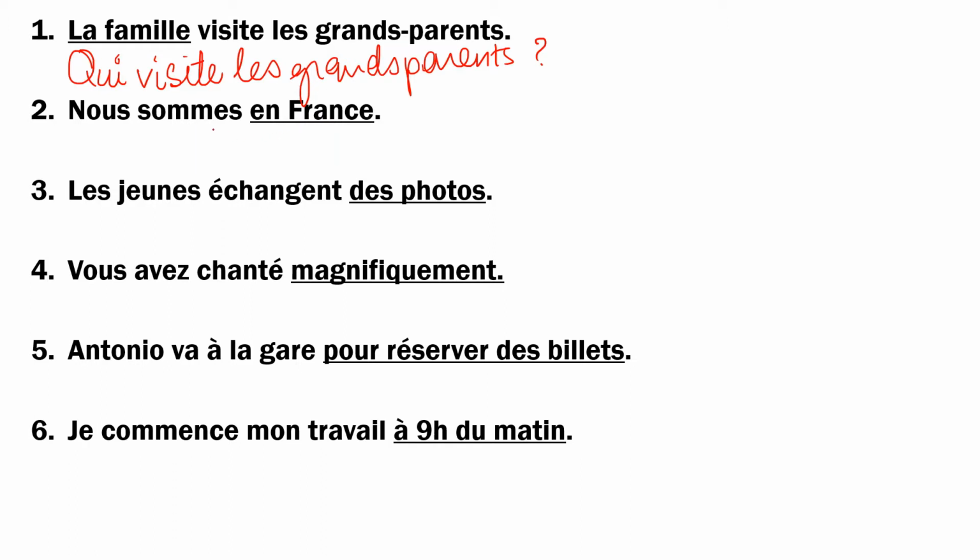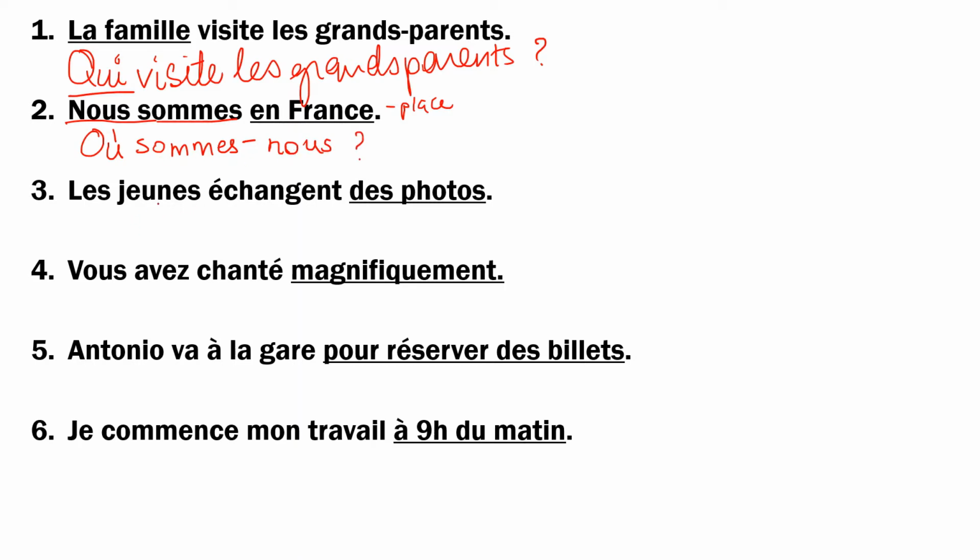Then, nous sommes en France. We are in France. Now the underlined part here is a place, so you have to use the question word où. Now for any and every question word besides qui, you have to invert. So now, with où, you have to invert here. This is a pronoun and this is a verb, so you can directly invert, bring the verb in front, hyphen, pronoun, question mark: où sommes-nous?